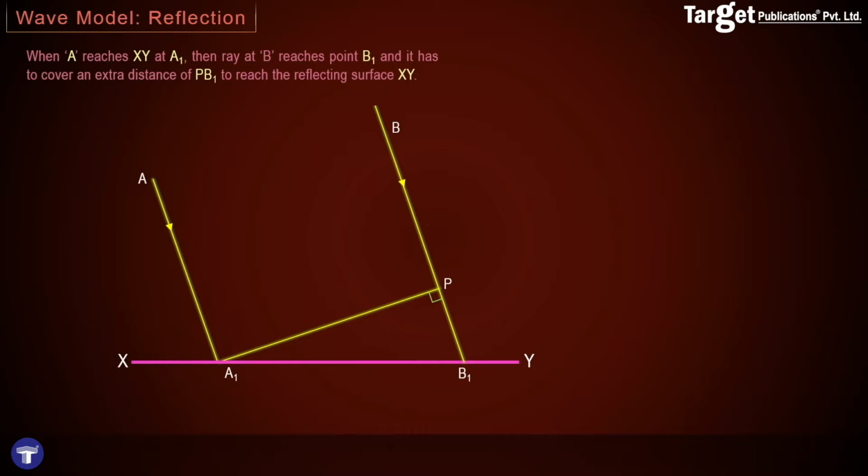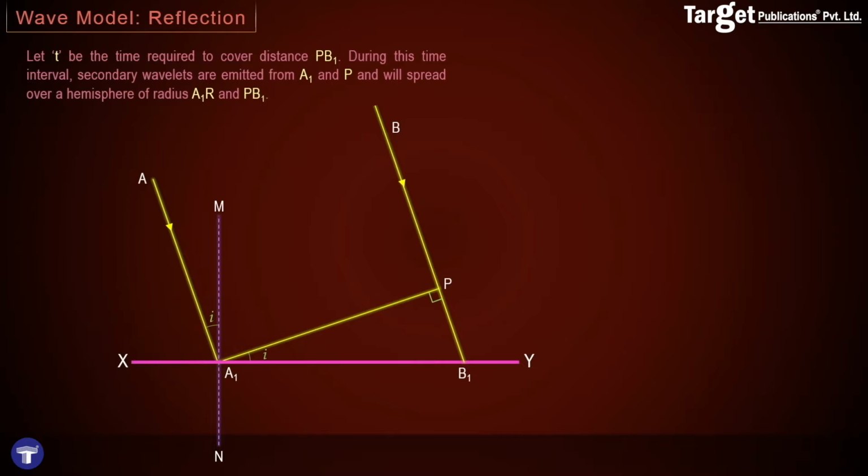Now as you can see, the ray which is beginning from A reaches XY at point A1, and the ray which is beginning at B reaches XY at point B1. And it is very clear that the ray at B has to cover an extra distance which is equal to PB1 just to reach XY. So the ray at B is covering an extra distance of PB1 to reach the surface XY. Our goal is to find out what is the explanation for reflection from the wave theory of light. So what we are going to do is use Huygens' principle.